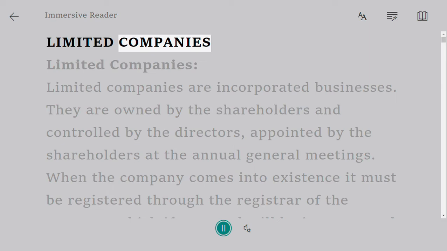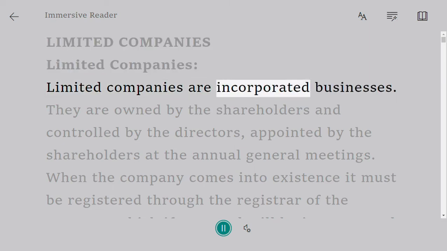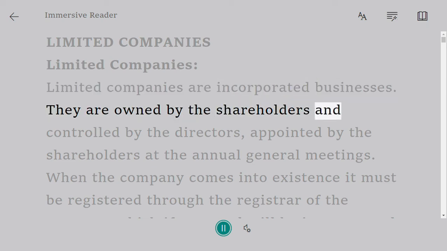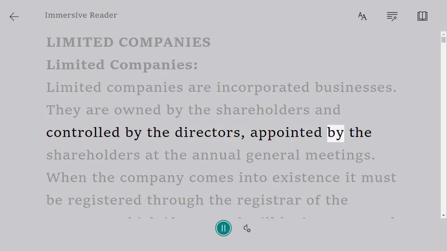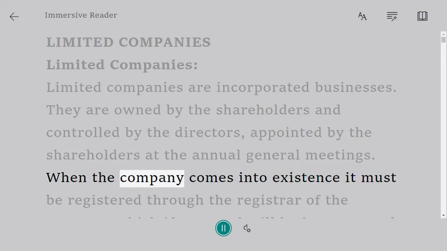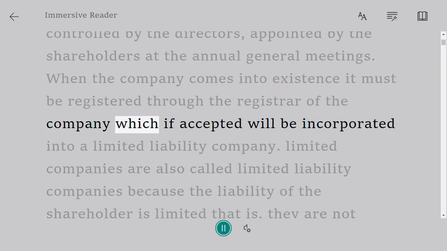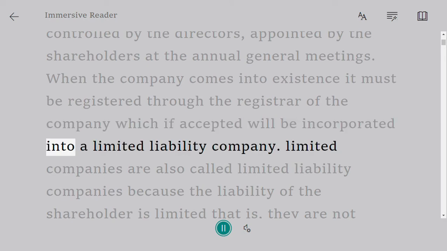Limited companies. Limited companies are incorporated businesses. They are owned by the shareholders and controlled by the directors, appointed by the shareholders at the annual general meetings. When the company comes into existence, it must be registered through the registrar of the company, which, if accepted, will be incorporated into a limited liability company.